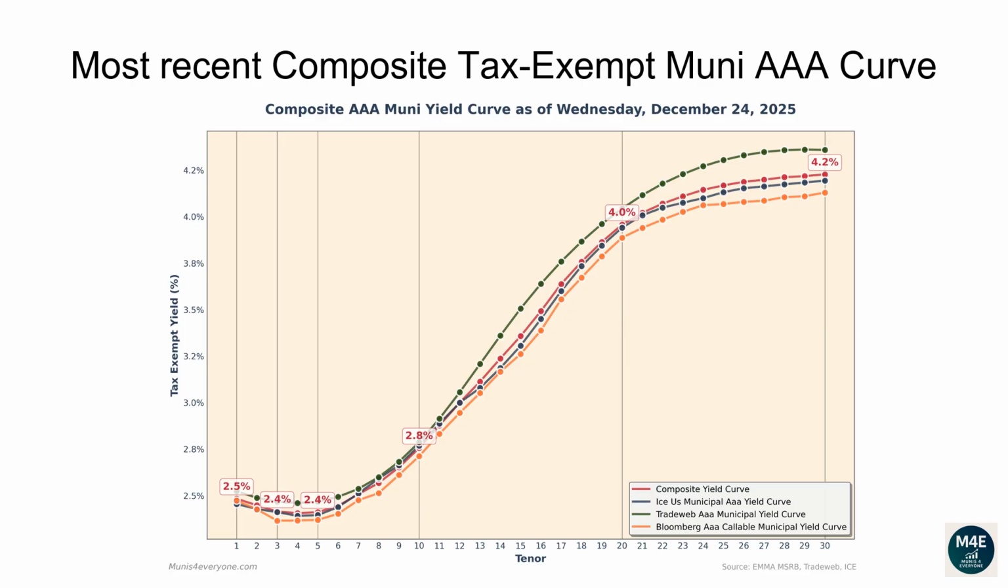The one-year composite tax-exempt yield is 2.48%. The two-year yield is 2.45%. The three-year yield is 2.41%. The 5-year yield is 2.41%. The 10-year yield is 2.76%. The 20-year yield is 3.96%. The 30-year yield is 4.23%.